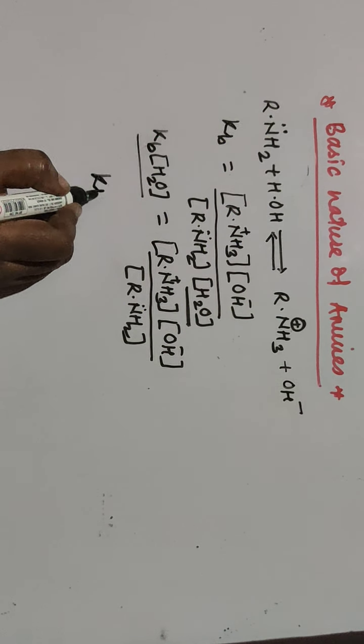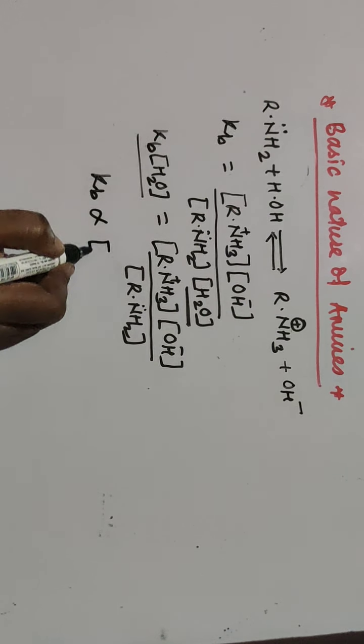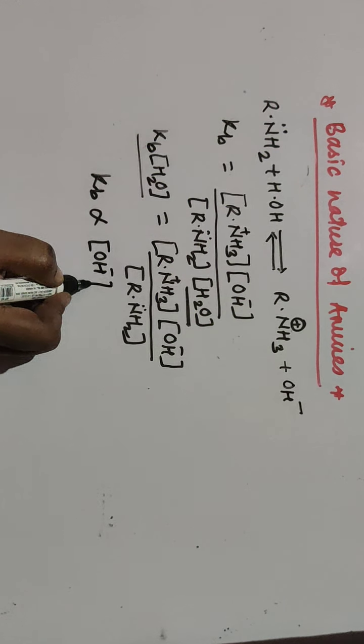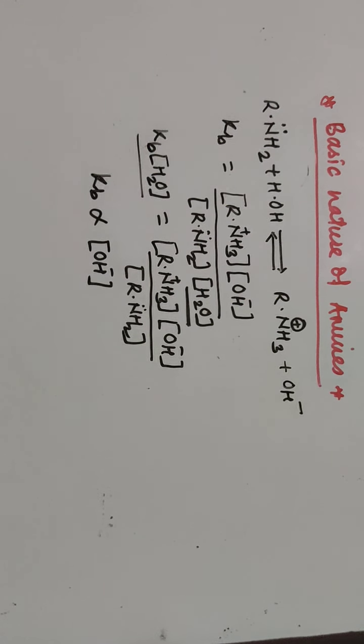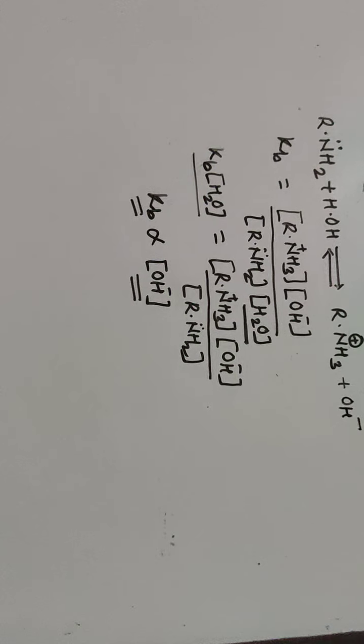So Kb is directly proportional to the concentration of OH minus. From the equation it is clear that with increasing concentration of OH minus, the basicity of the compound goes on increasing. If the concentration of OH minus is higher, the basicity of the compound is higher, that means it is a strong base.